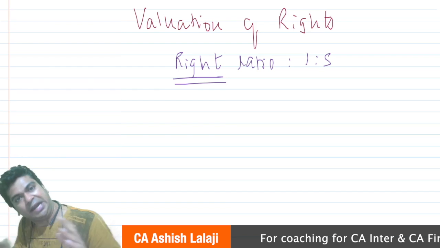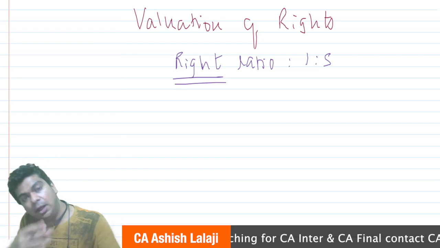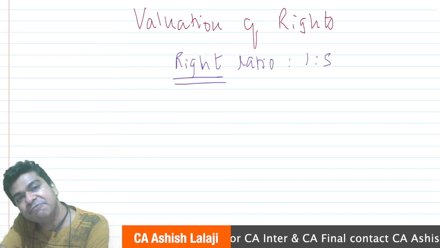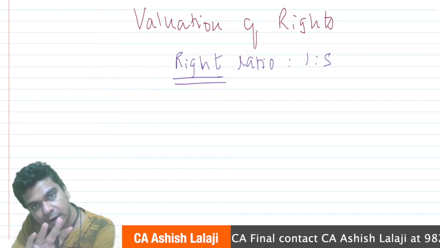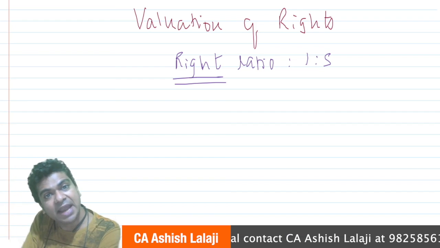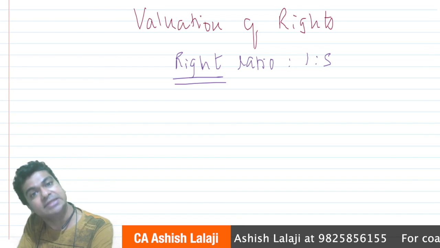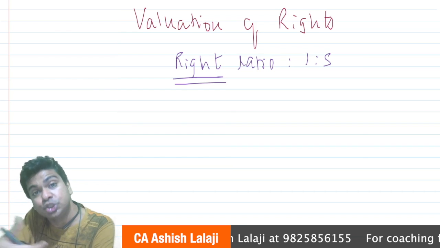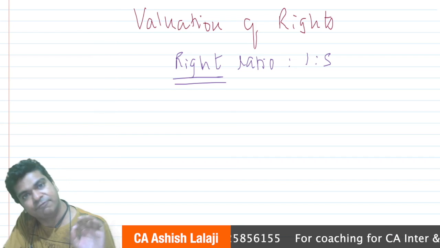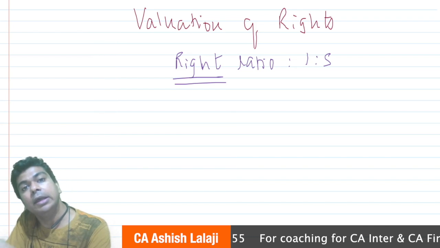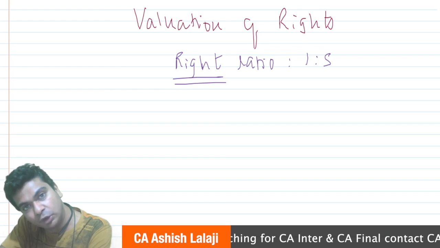You get my point? So let us say I'm an existing company, I'm in need of additional funds, you are an existing shareholder, I will communicate to you that for every 5 shares that you are owning in my company, I am ready to offer 1 additional share. Now you will decide as an existing shareholder whether you want to apply for my shares or not. That is the reason it is popularly known as a rights issue or a right share, because you as an existing shareholder have a right. If you wish, you will apply for the share, or you may renounce your right. Renouncing the right means you will not apply for the shares.